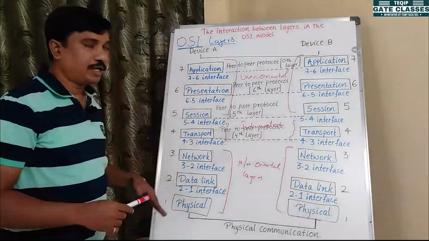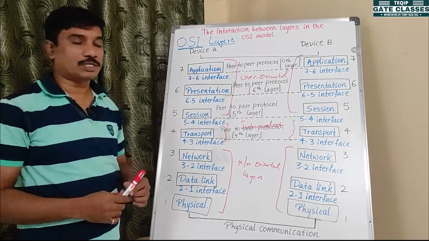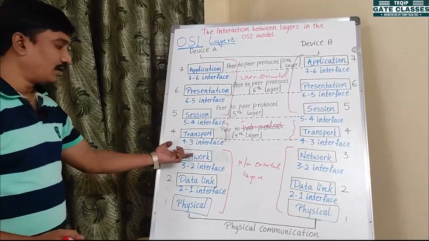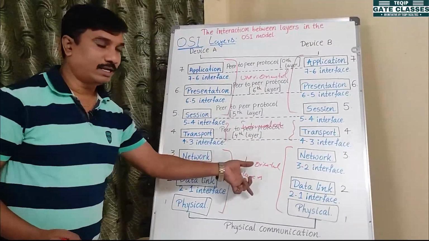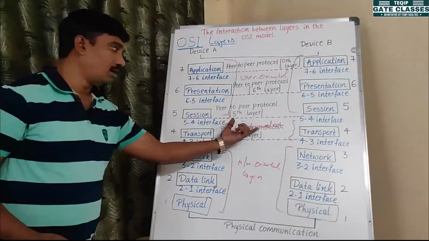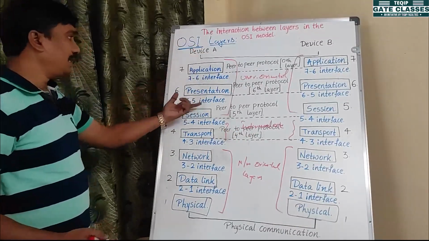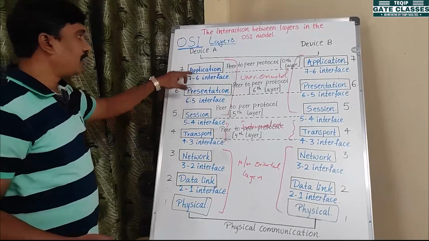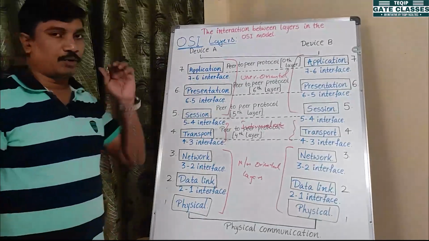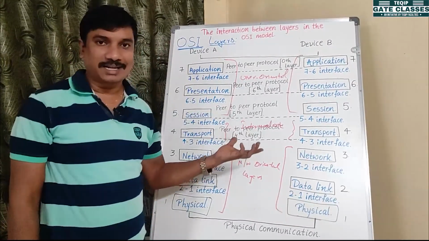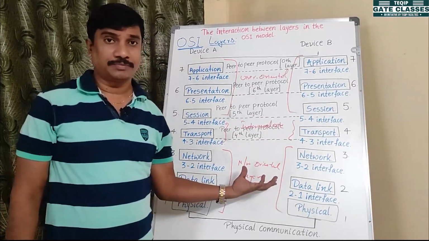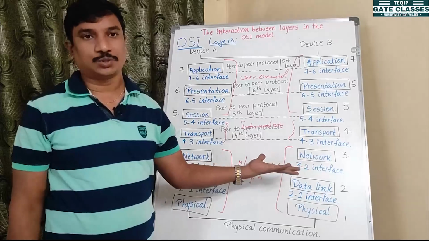Similarly in OSI, Open System Interconnection, we have 7 layers. Those are the physical layer, data link layer, and network layer. These 3 come under network oriented layers, and the transport layer is the intermediate layer, and the top 3 layers are the session layer, presentation layer, and application layer. These 3 layers are user oriented layers. Okay, so coming to the OSI layers, it is not a completely implemented set of layers. It's only a reference layer.